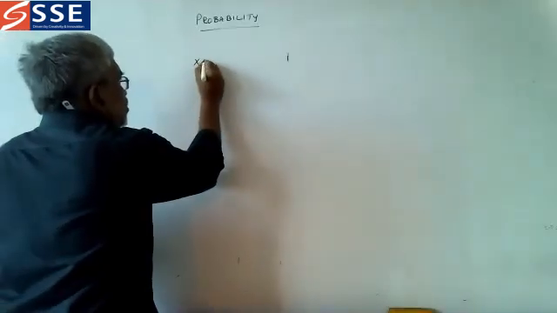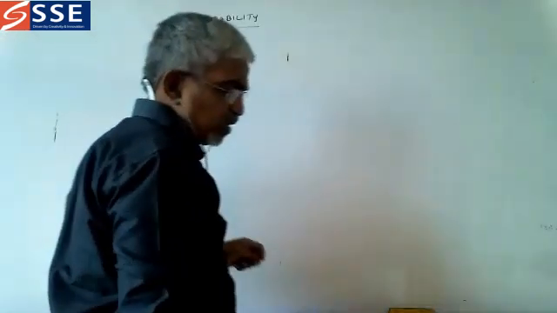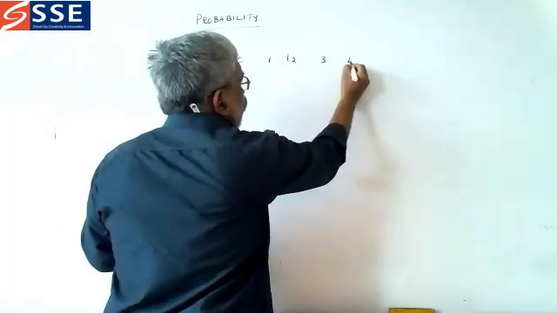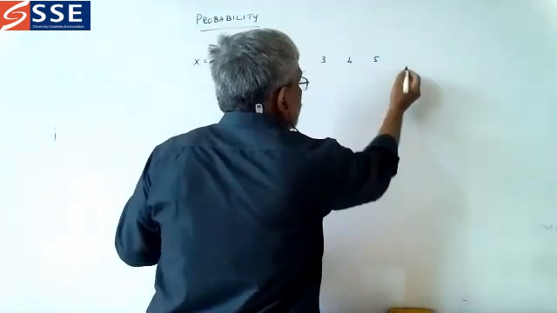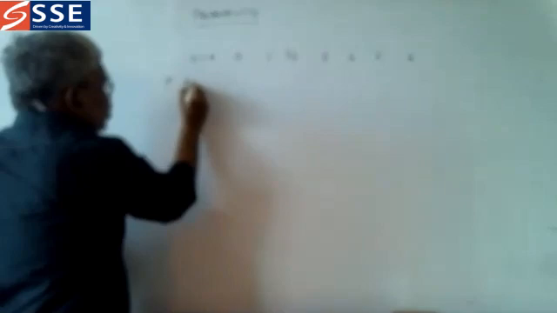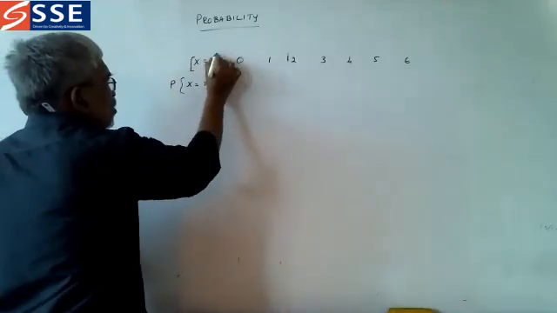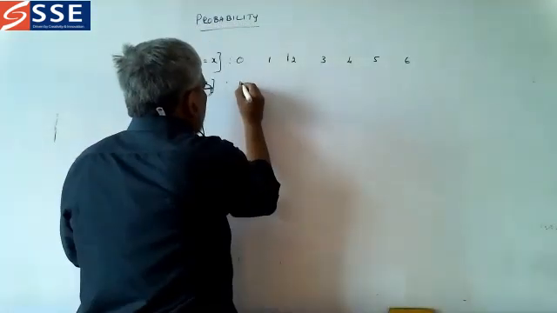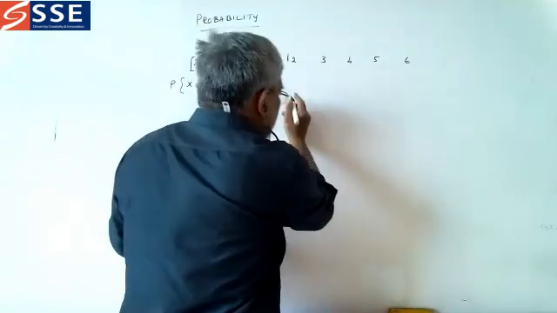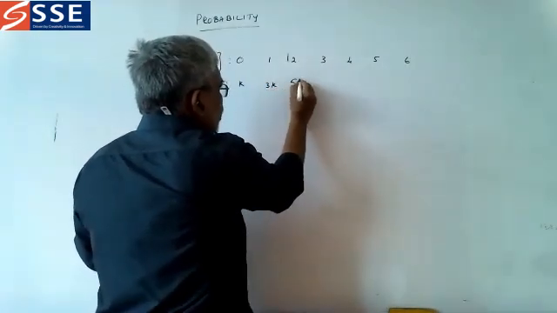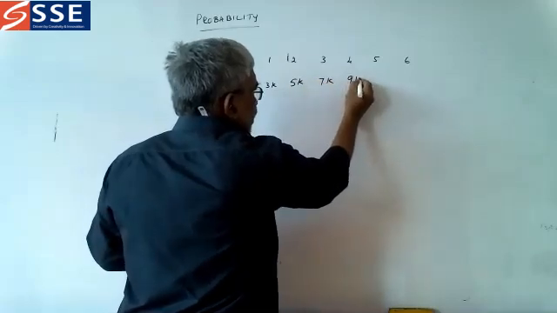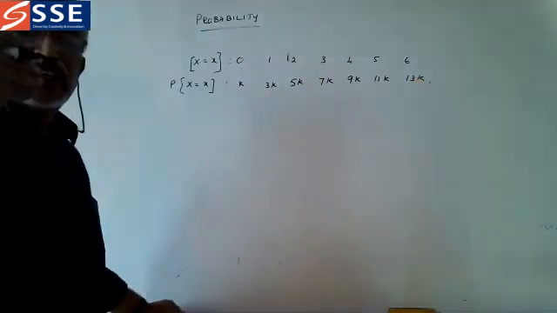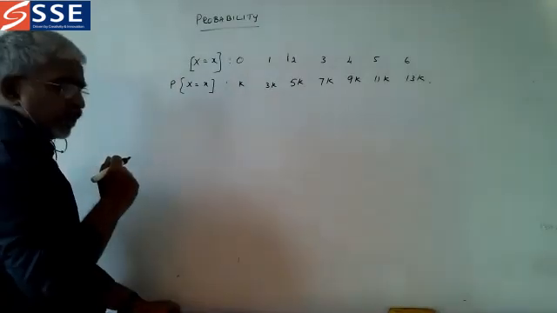For X, the values are 0, 1, 2, 3, 4, 5, 6. And the probability of X is equal to K, 3K, 5K, 7K, 9K, 11K, 13K. And all these problems we have discussed, we will see now.